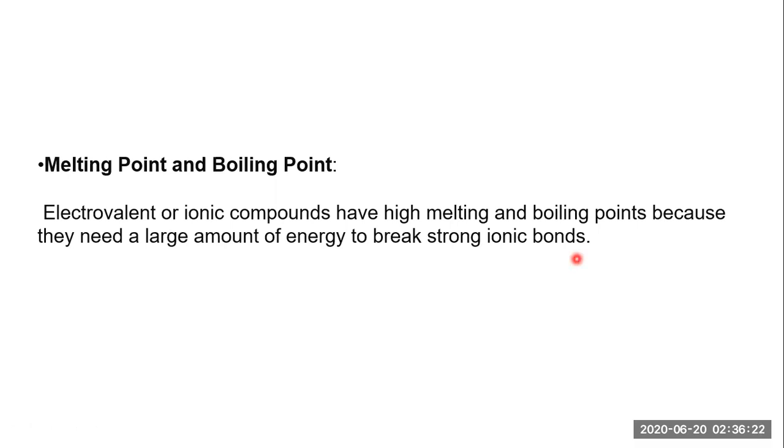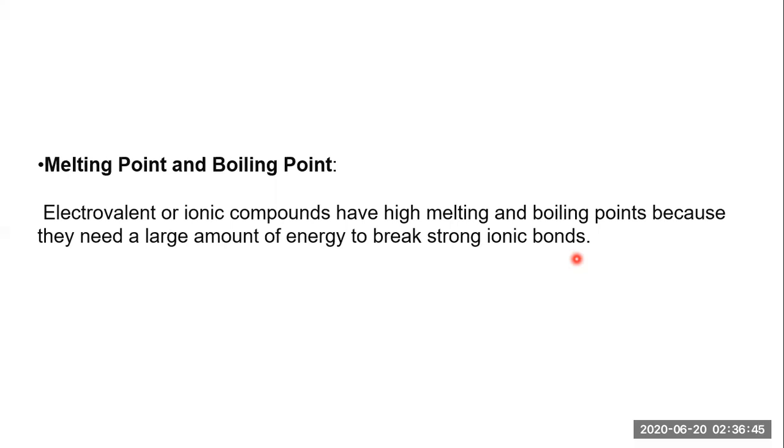So let's begin with this. When you talk about ionic bonds, they form because of ions. One loses an electron, one accepts the electron, and there is a formation of strong bonds. And now, what is a melting point? The temperature at which a substance melts. And what is the boiling point? The temperature at which a substance boils. So these are the basic things we all know.